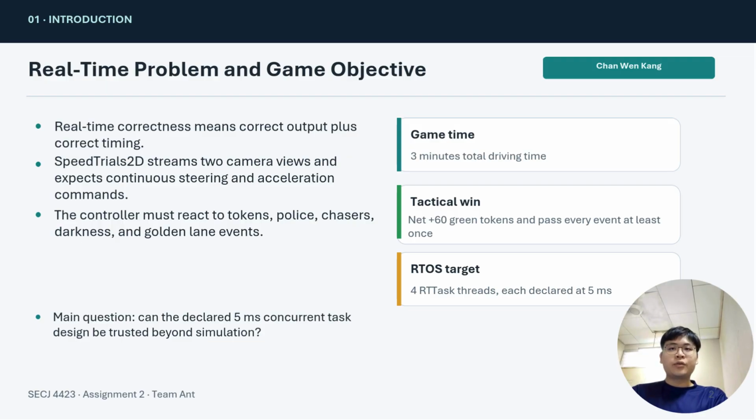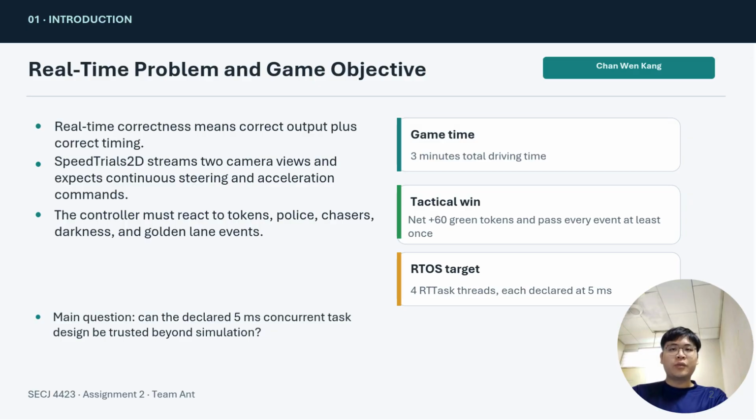In SpeedTrials2D, our Python controller receives camera input from the Unity simulator and sends back steering and acceleration commands. The challenge is that the controller must respond while the game is changing continuously. The game lasts for 3 minutes. The tactical win condition is to collect a net positive 60 green tokens, calculated as green tokens minus red tokens, and also pass every event at least once.